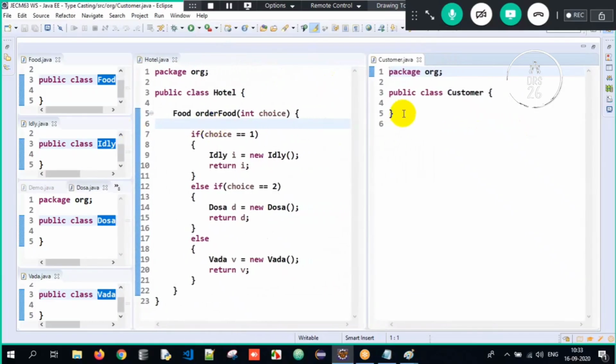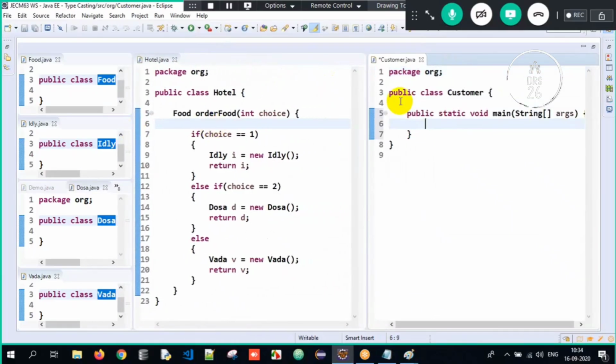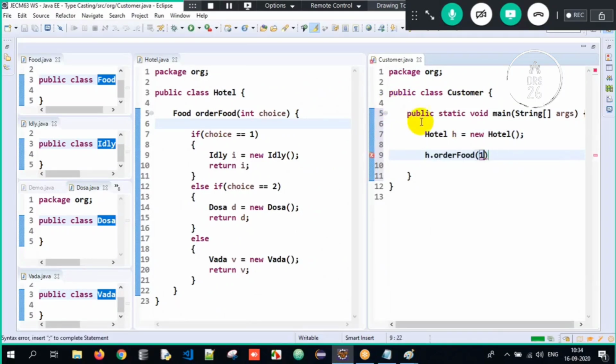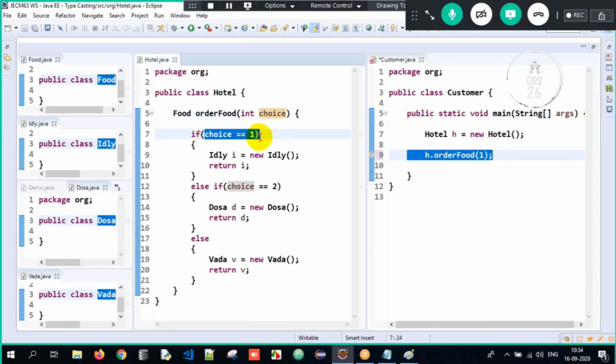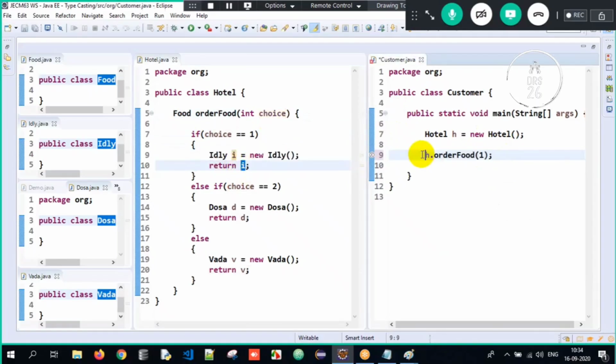So we are done with this first half. Here you'll have the main method. First of all, we will create an object of hotel, because order food is a non-static method. So now I will write h dot order food and pass 1. When I give order food of 1, the choice is 1. Is choice equal to 1? Yes. I'll create an idli object and return it here. That is nothing but you can write it as food only, and the type of food is idli right now. I'll take a variable called food ordered here, and that is idli as of now because it is 1.